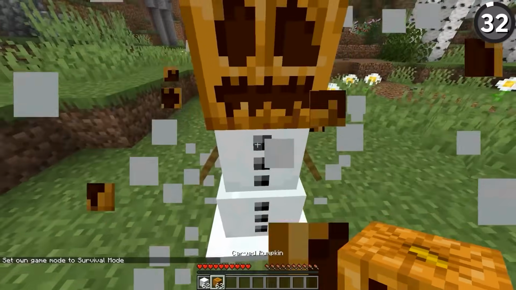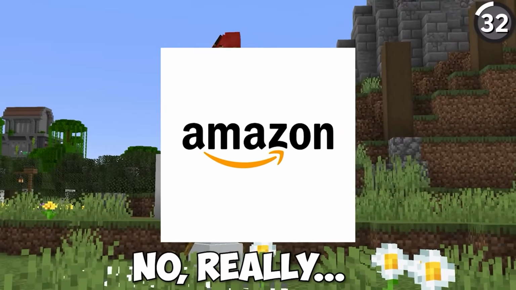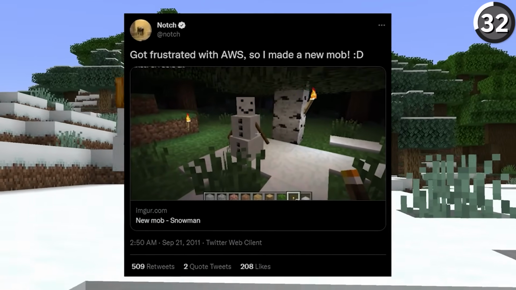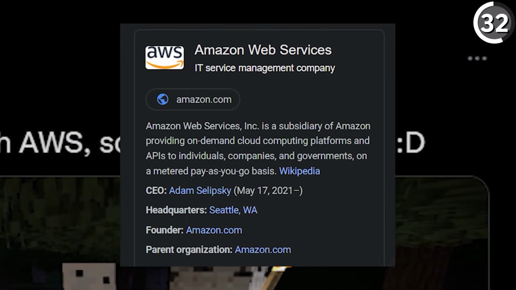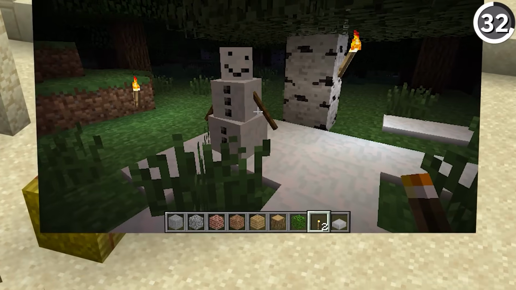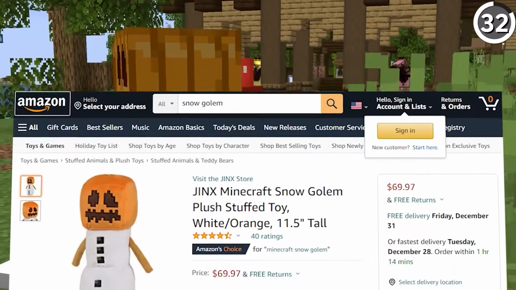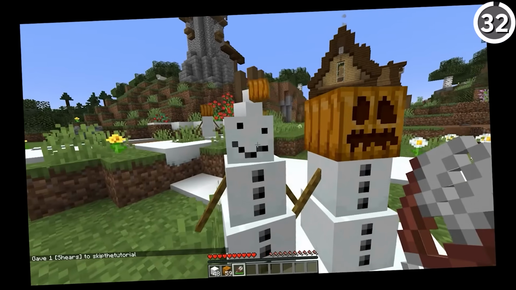If you've ever built a snow golem in Minecraft, you might have Amazon to thank for their inclusion. Let me explain. In this tweet back in September of 2011, Notch explained that because of problems with the Amazon Web Services, or AWS, he got frustrated enough to make the snow mob. And now you can buy snow golem merch on Amazon, so I guess it comes full circle.